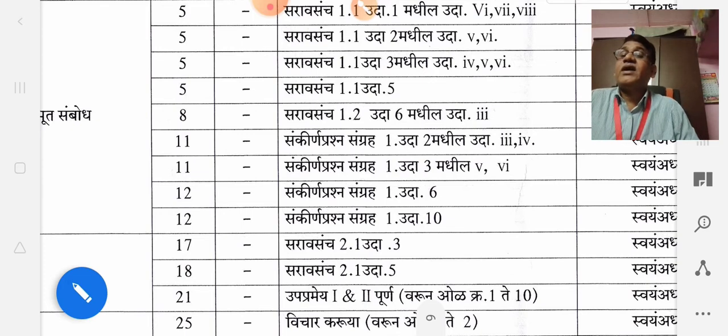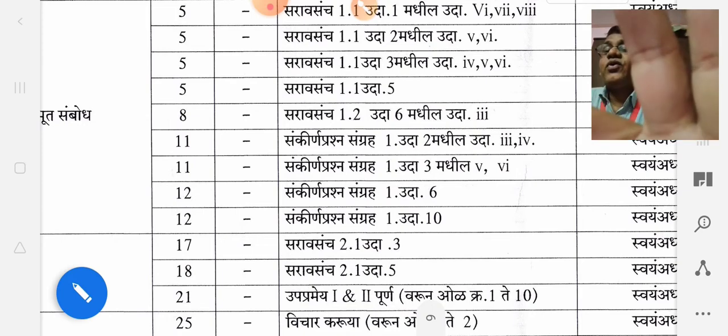Okay, now come to page number 12. On page number 12, problem set 1, question number 6 is totally omitted, and on the same page, problem set 1, question number 10 is also omitted.